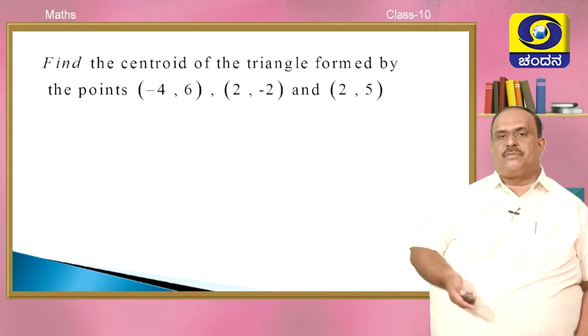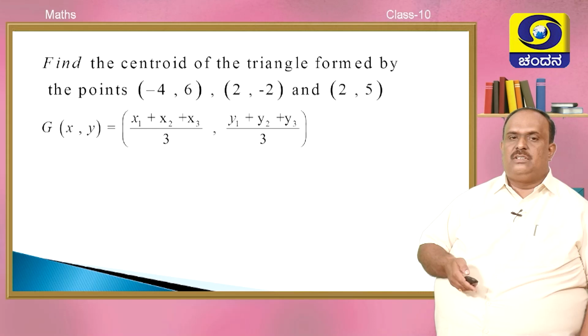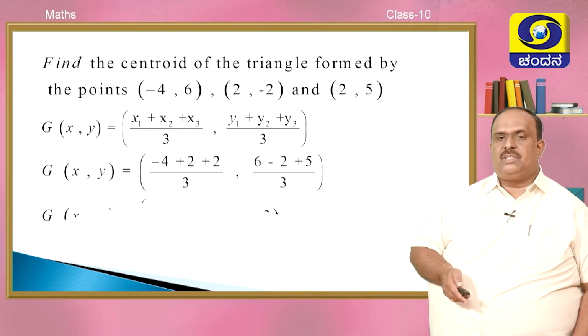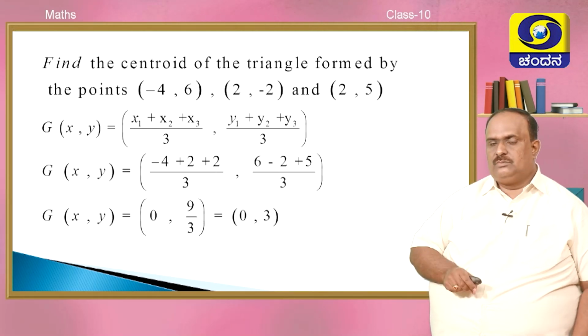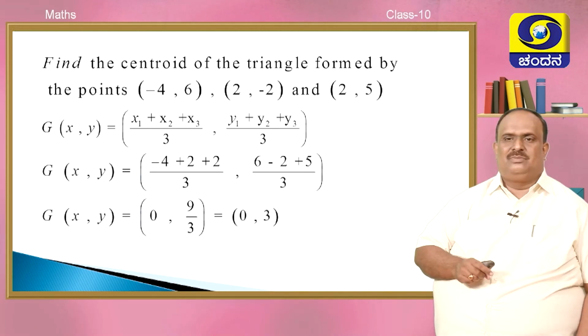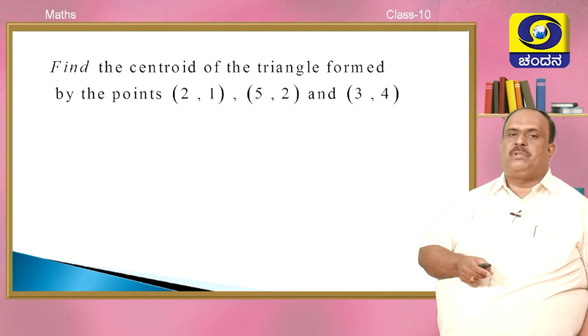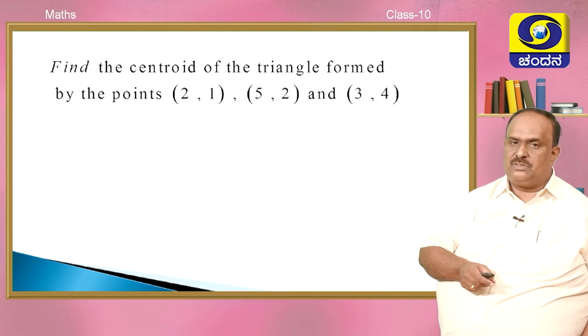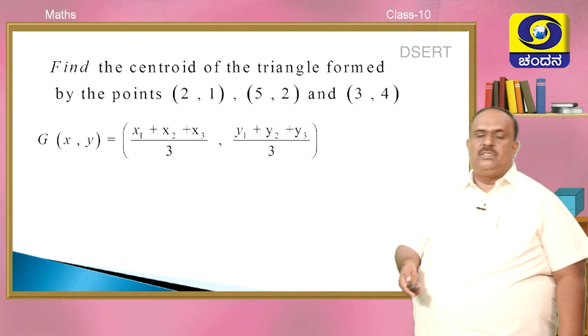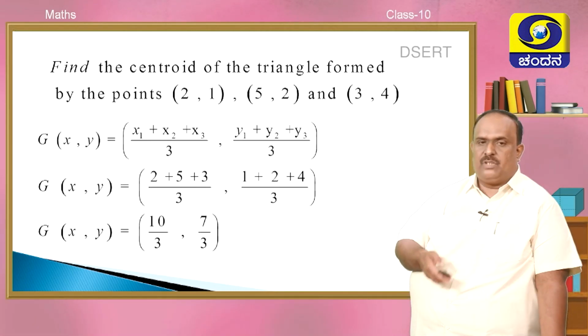Example, find the centroid of the triangle formed by these 3 points. Write the formula, substitute, see the value. You want the explanation? I don't think so. You can understand on your own. One more example. A triangle is formed by the points (2, 1), (5, 2) and (3, 4). We want the centroid. Write the formula, substitute, get the values.